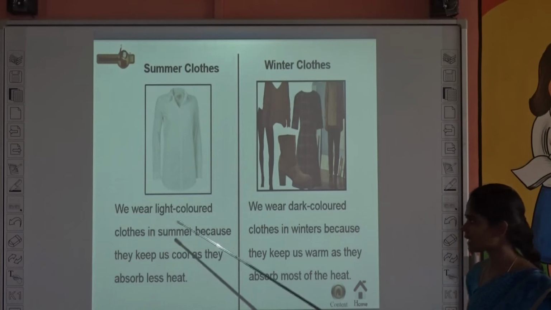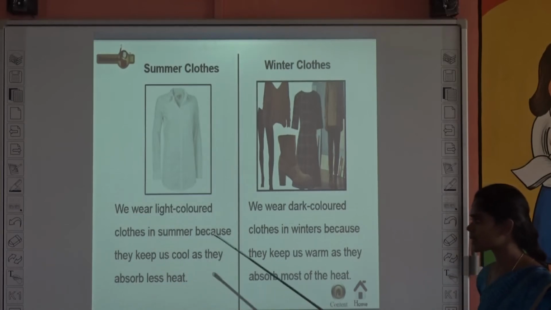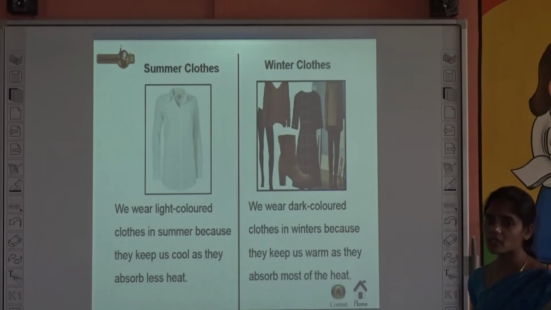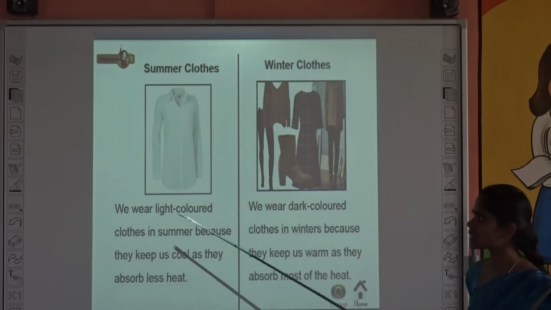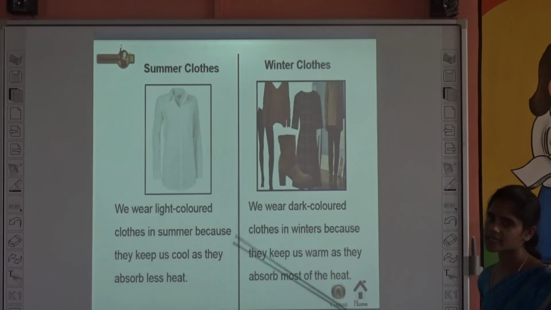So we wear light colored clothes in summer because they keep us cool, as they absorb less heat and reflect most of the light that falls on them. So we can wear light colored clothes in summer season.